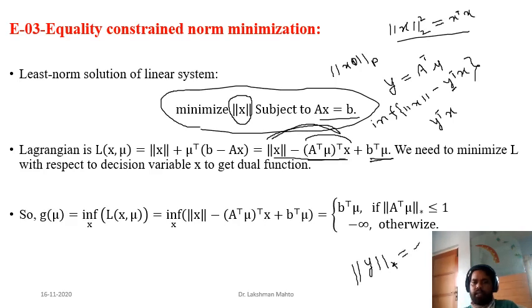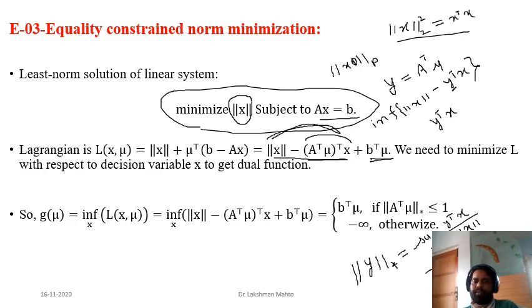It is defined as the supremum over x of y transpose x divided by norm of x. This is the definition. That means we take the supremum with respect to x. Remember that x must be non-zero here, because norm of x is in the denominator. So here we are putting only the condition that norm of x is not equal to 0.